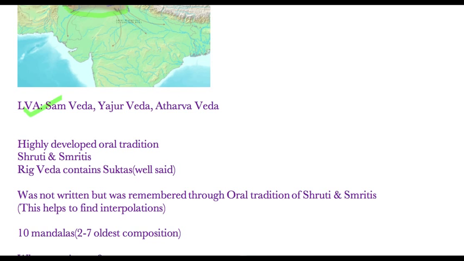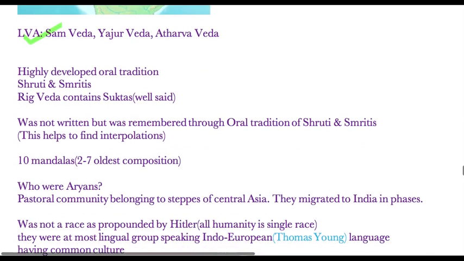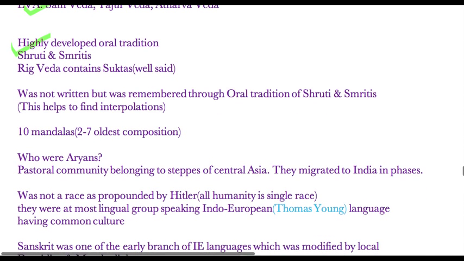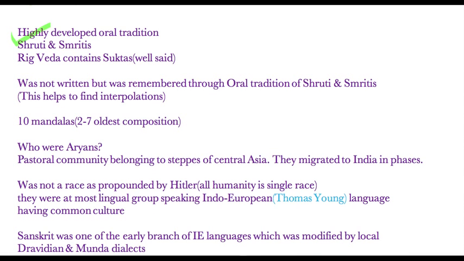The sages during those times had a highly developed oral tradition of Shruti and Smriti, and that is why the Vedic corpus is also called Shruti or Smriti literature. The Rig Veda contains suktas, which literally means well said, and they are what you call in Hindi chandabadh.